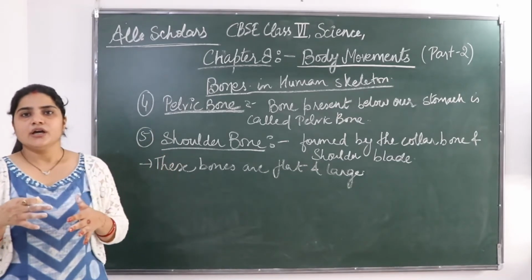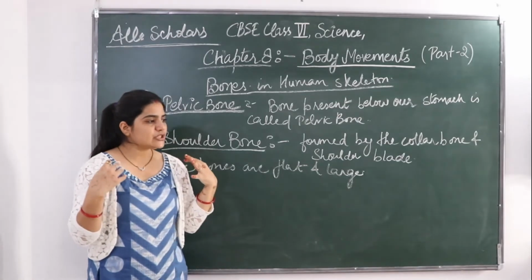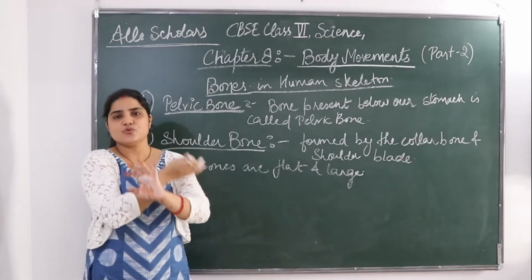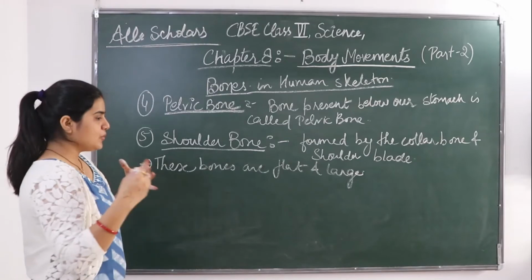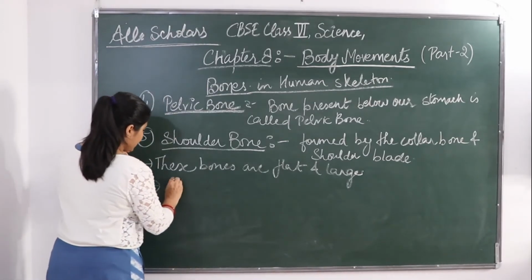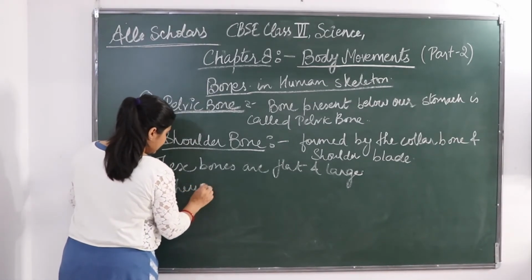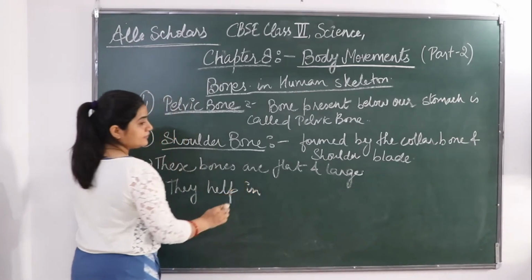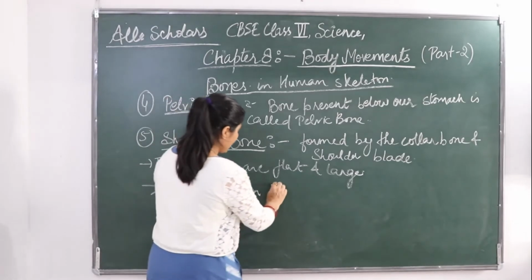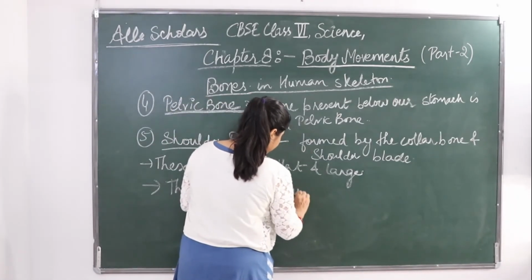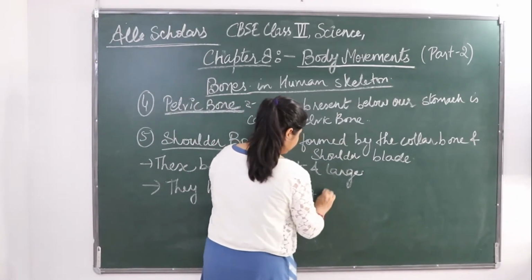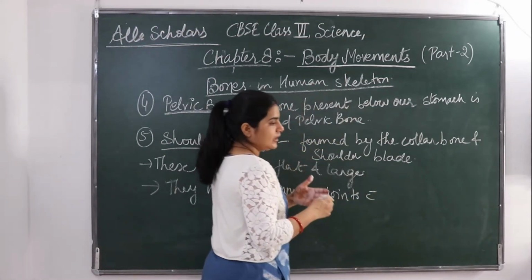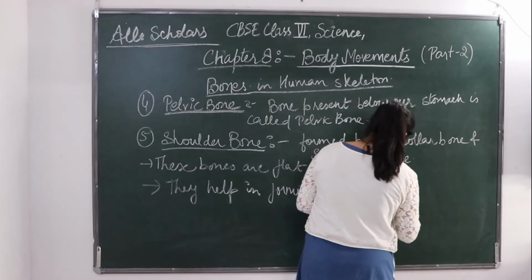They help in forming joints with the long bones, that is the long bones of the arms. So their function is that they help in forming joints with the long bones.